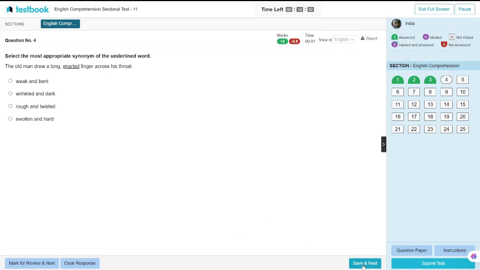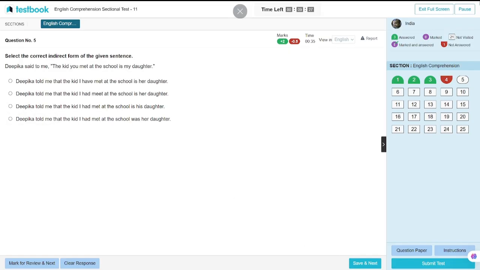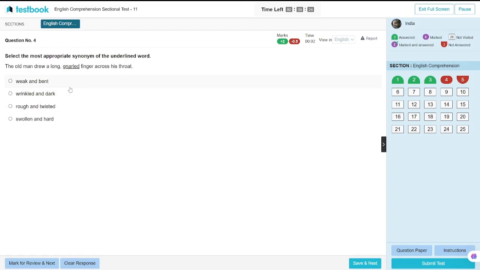And then second question is, the old man drew a long finger across his throat, weak and bent, wrinkled and dark, rough and twist, and hollow and hard. We can bend नहीं हो सकता, rough and twist no. We can rough and twist, wrinkled and dark, slow and hard. I am confused on both of them, so let's make it we can bend. I will attempt the question. We can learn it.